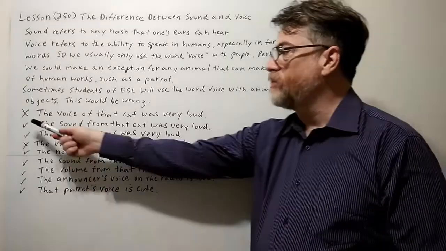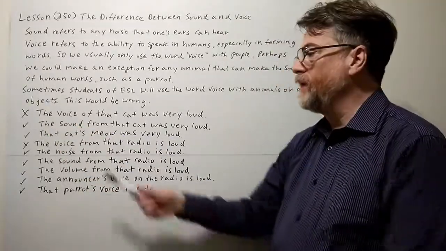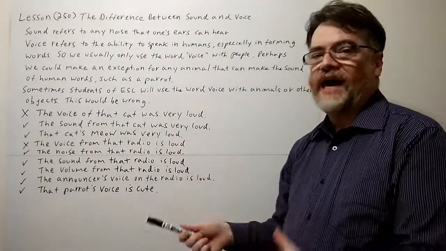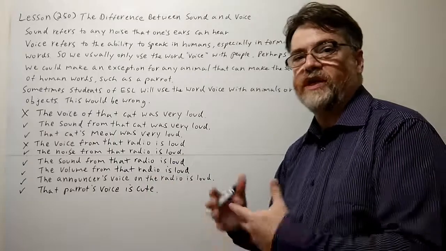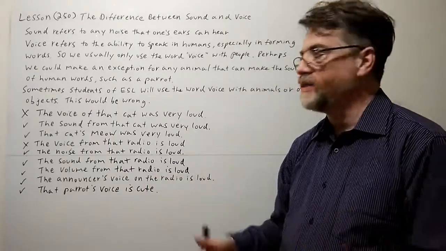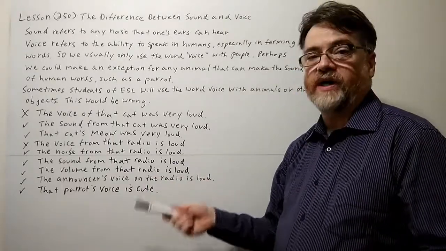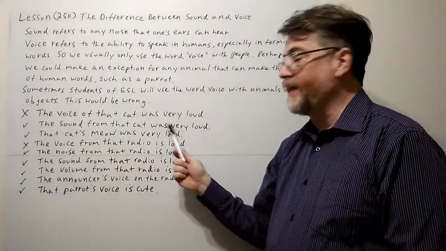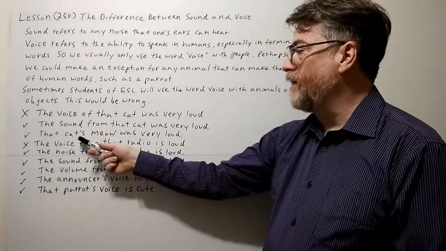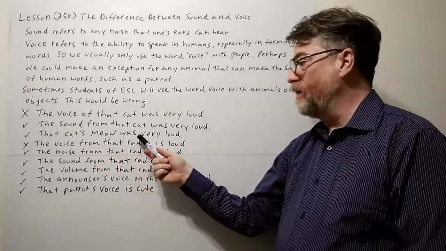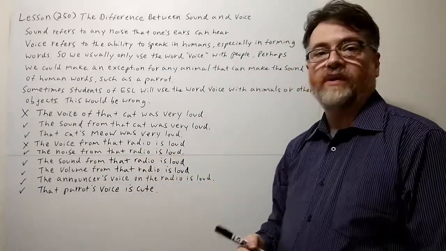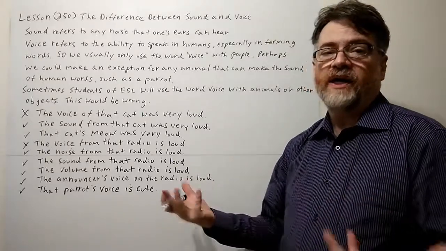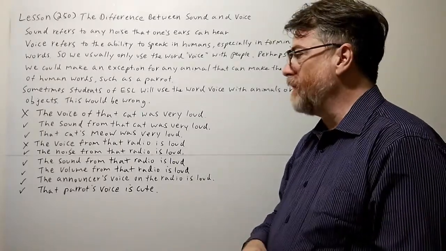All right, so let's look at some examples. The first example, of course, with the X, this is wrong. If you say, the voice of that cat was very loud. Yes, cats cannot speak human words, so they cannot have a voice. So these are several other ways you could say it correctly. You could say, the sound from that cat was very loud. The cat's meow was very loud. Or, the cat's cry or scream was very loud. You could say something like that.